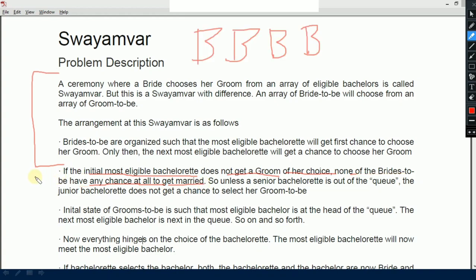So unless a senior bachelorette is out of the queue, the junior bachelorette does not get a chance to select her groom-to-be. If the most eligible bachelorette chooses a groom of her choice, then only the next most eligible bachelorette will choose a groom of her choice, and so on. Otherwise, if the most eligible bachelorette does not choose a groom of her choice, then none of them will get a chance at all to get married.